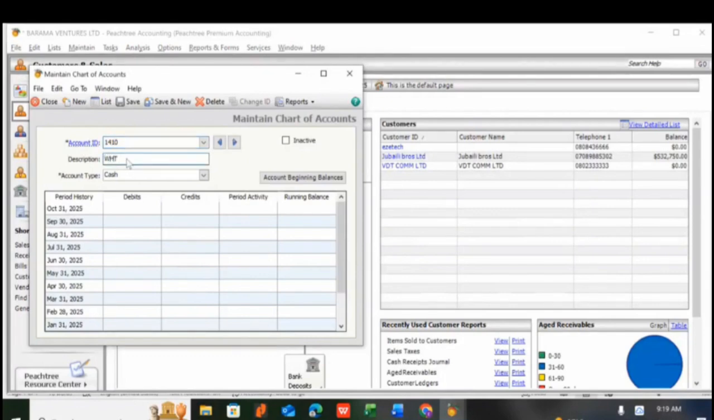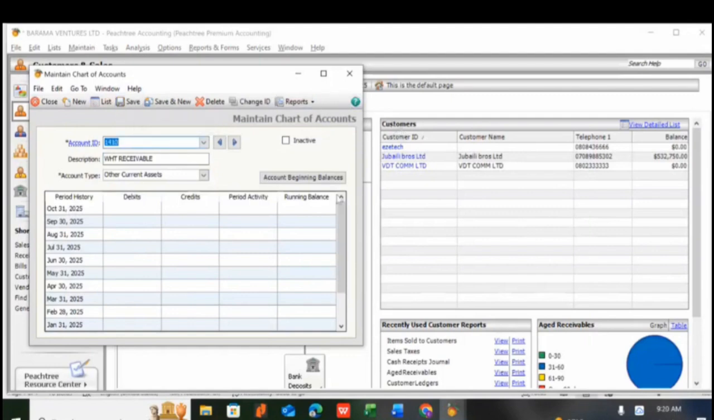Withholding tax receivable. Is it cash? No. It is an asset, other current asset. Is it accounts receivable? No. Because it's receivable does not mean that it's accounts receivable. It is other current assets. You can choose either other asset or other current asset. Either of the two will be good for it. You can see as it is now, you can now save.